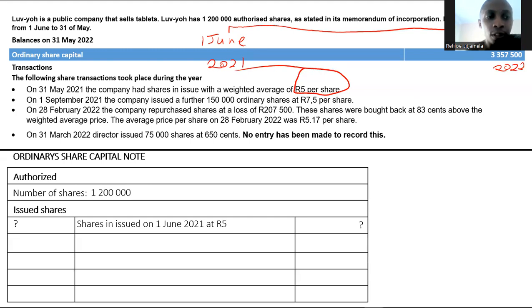Let's read further. It says that on the 1st of September 2021, the company issued a further 150,000 ordinary shares at 7 Rand 50 per share. How do we record that? I will simply have 150,000 additional shares issued at 7 Rand 50.